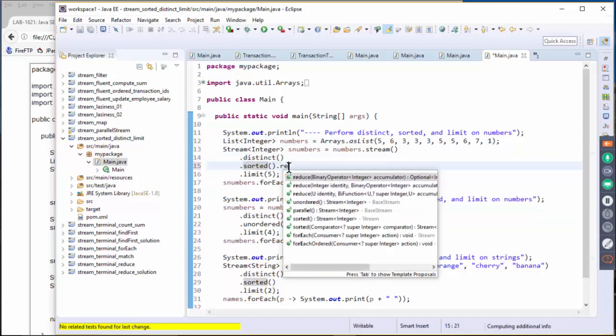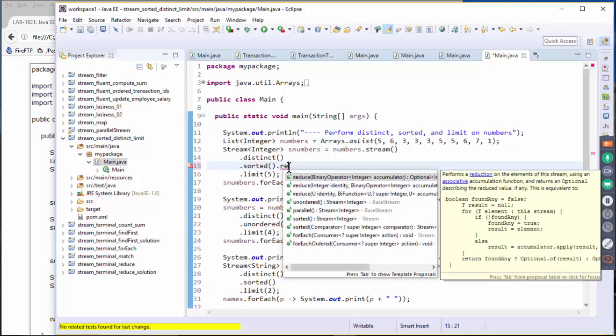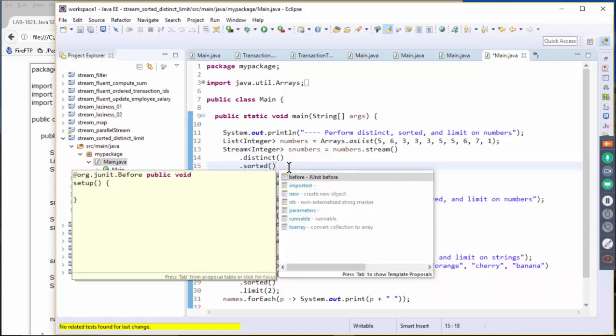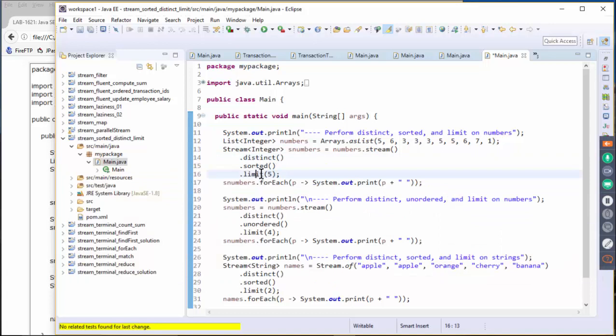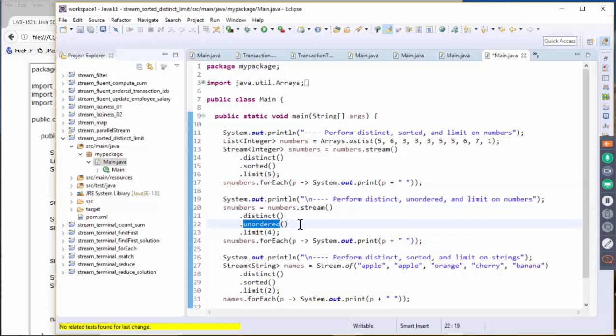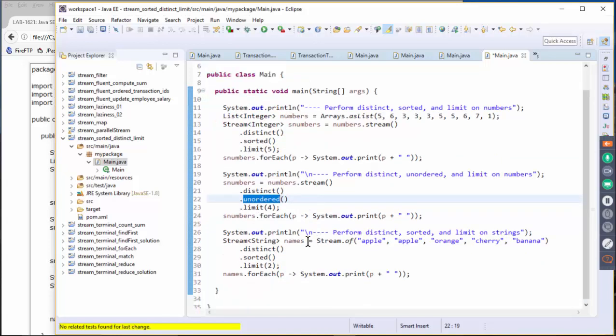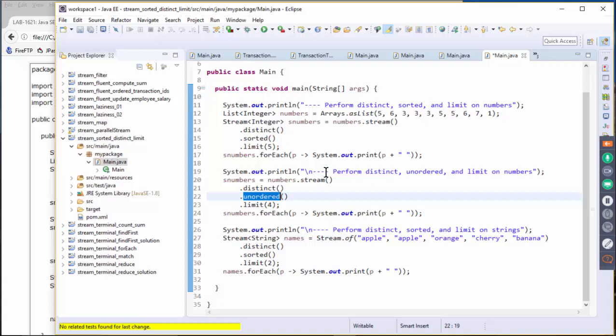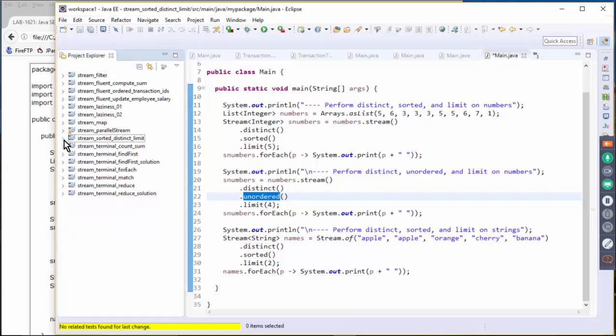And if you actually say here reverse, I see, so reverse is not from here. Let's see. And then this is limit, and here we again distinct. This is unordered. So instead of sorted, we can actually say unordered, and here we get the 4 items, and distinct, sorted, and here we are going to have only 2 items. All right. So this one we don't really have any exercise. I am going to let you do the exercise of filter and the map, and I'll give you about 10 minutes.